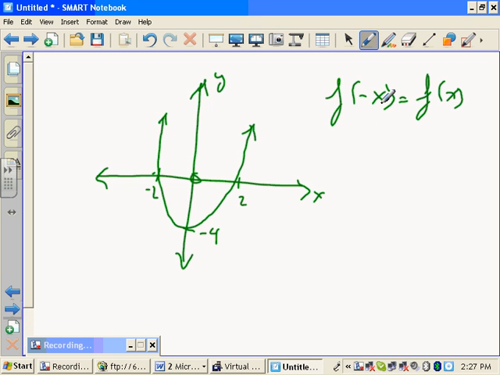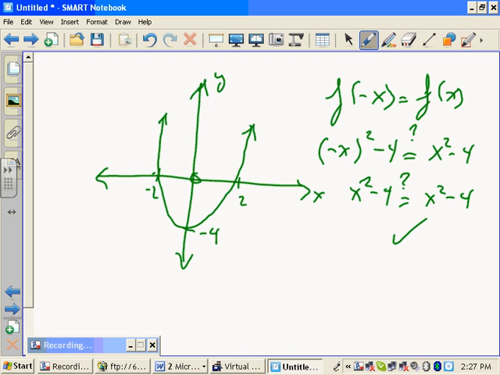So I'm going to plug in negative x into x squared minus 4. And I'm going to ask the question, is it the same as just the function itself, or f of x? When you square it, the negative goes away. So is this side the same as this side for no matter what x you want? That's a check. Yes. Okay? So there's a lot of ways you can justify part C, based on the fact that now it's a parabola.